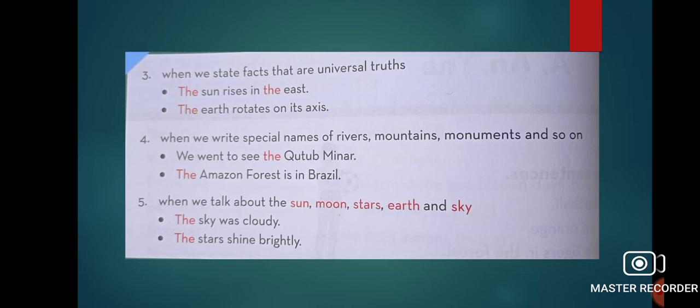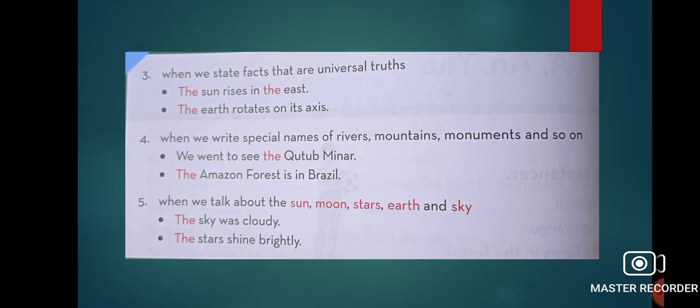Fine, everybody. And number 4 is when we write special names of river, mountain, monuments. Like the Qutub Minar, the Amazon forest, the Taj Mahal, the Red Fort. So special name of the Ganga, the Yamuna. So special name of river, mountain and monuments. We have to use the.